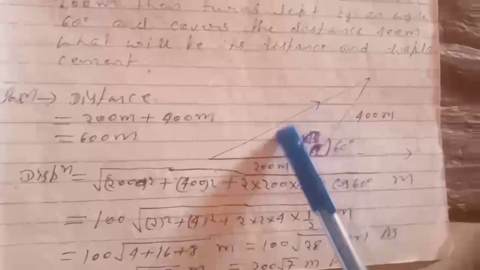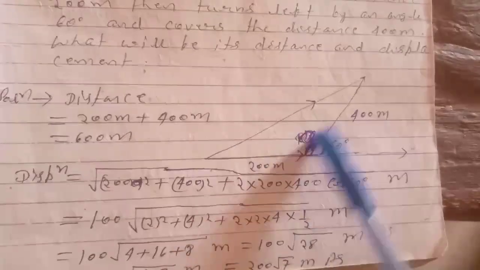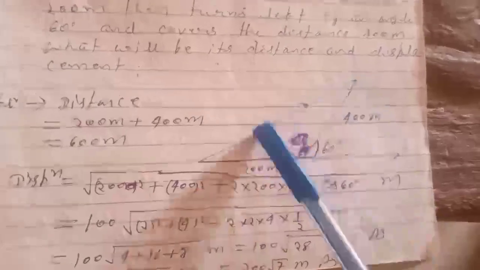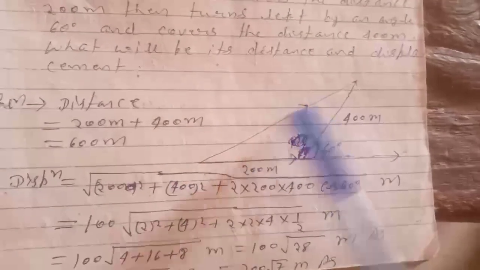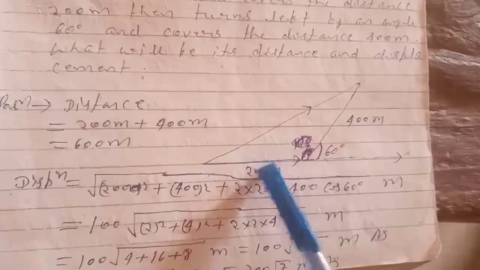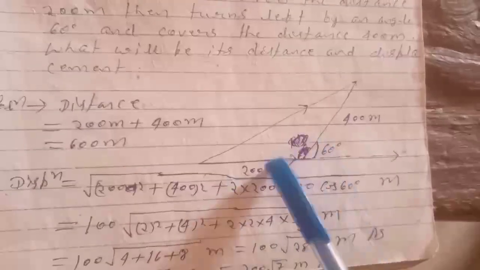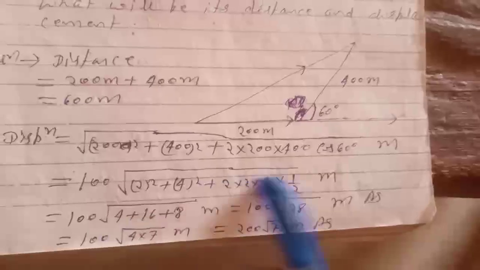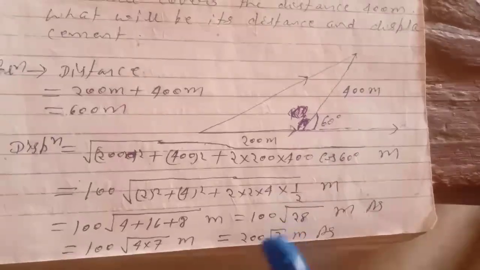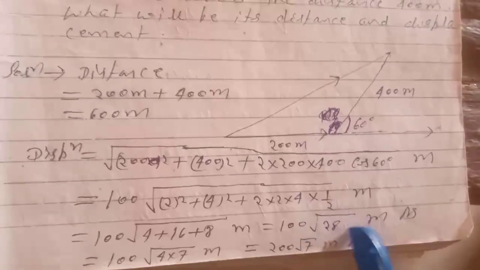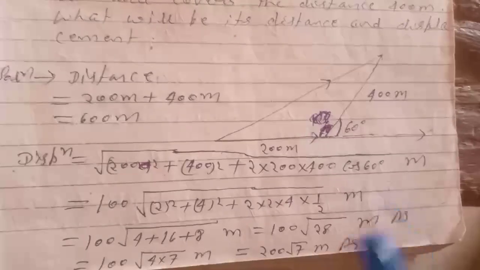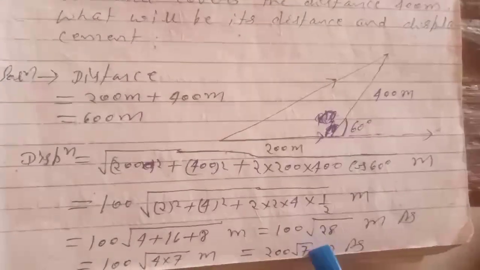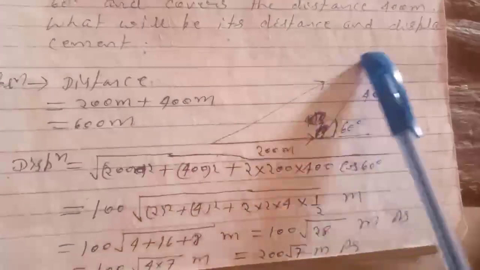Vector addition formula we are using here. If we consider this is a vector and this is a vector and this is the resultant vector, then we know that the magnitude of the resultant vector is given by this distance square plus this distance square plus 2 into this distance into this distance and cos of this angle. So we have written this formula, and finally we have calculated 670 meter. This value is the magnitude of displacement. When we ask for displacement, then we have to say that 670 meter along this direction. We have to mention the direction.